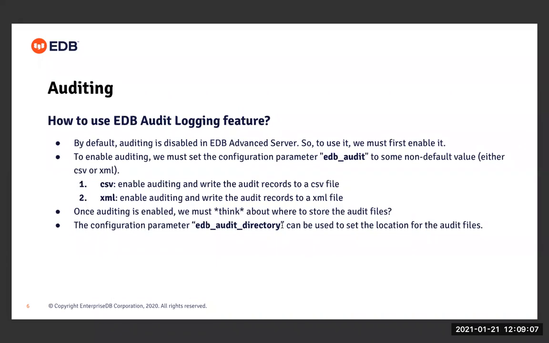But the problem there is that when you create the audit directory inside the data directory, it will unnecessarily increase the size of the data directory, because every now and then audit files are generated. So when the base backup is taken, it will unnecessarily increase the size of the base backup. To avoid that, we can use this configuration parameter to set the audit directory somewhere outside the data directory. But we want to ensure that it is set to a location where only a privileged user can have access.